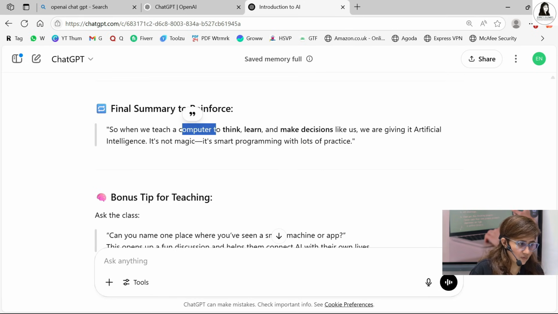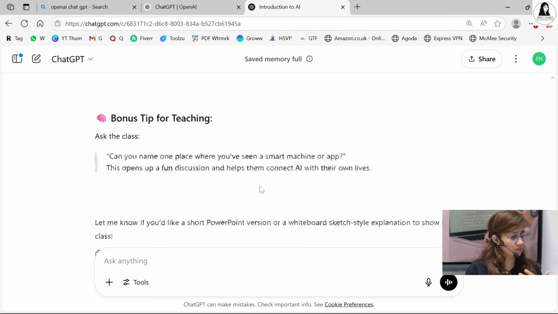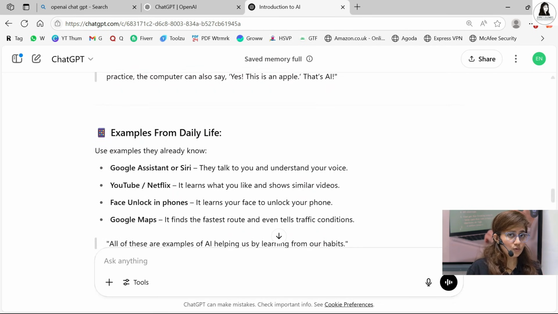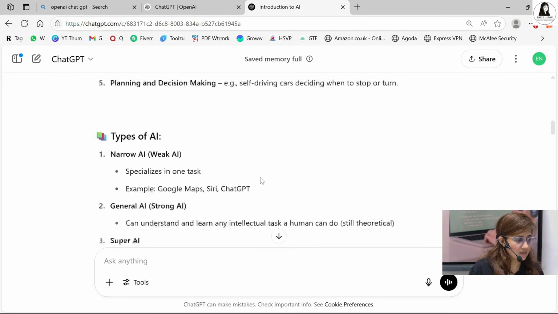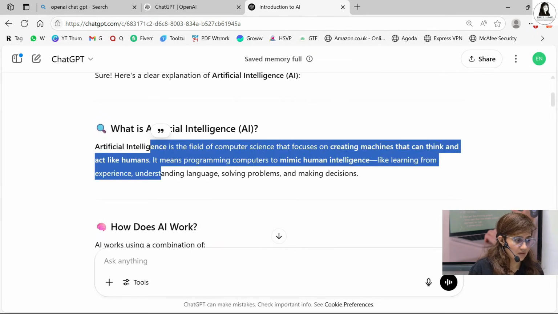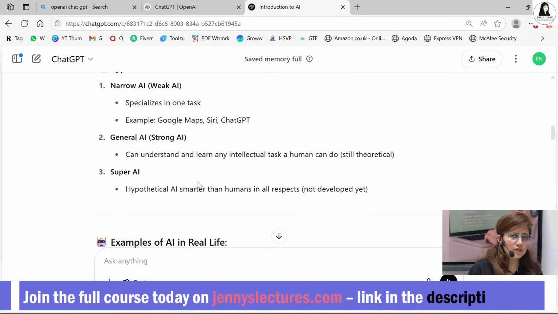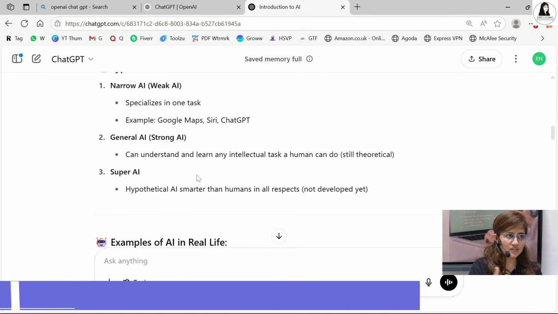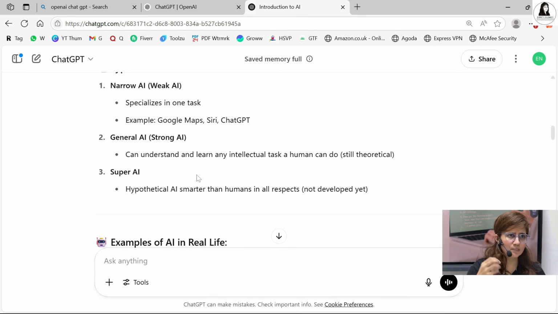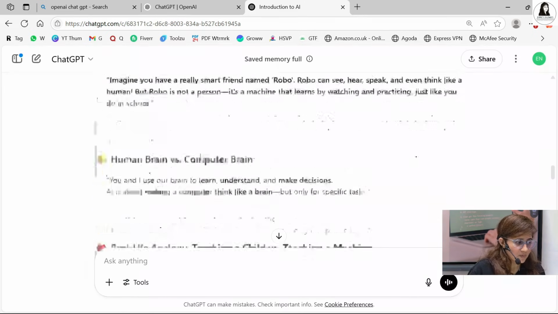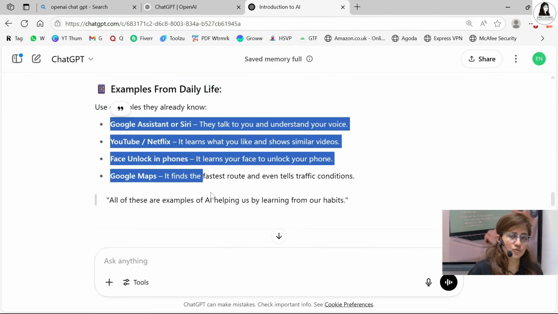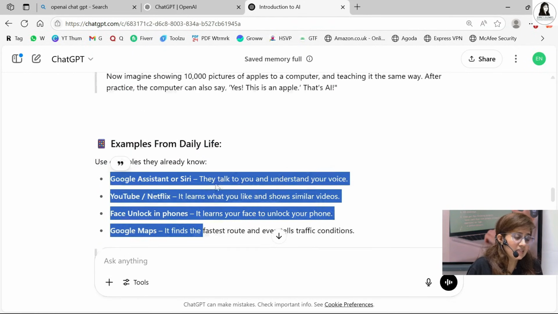This is the final summary of reinforcement and a bonus tip also. Now you can see, I guess you are able to analyze the difference from the previous answer. Okay, it's good. I'm not saying that it's not good. It's correct information, but I don't want this kind of output, because I'm a teacher and I want to explain it to students. So I want simple language and real life examples to explain this in a better way to students who are beginners. So now this answer is according to me. But how did I get this answer?